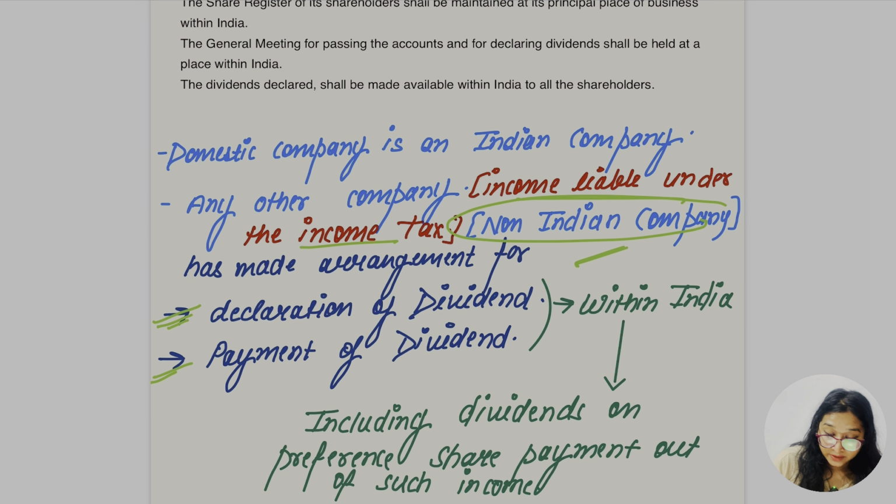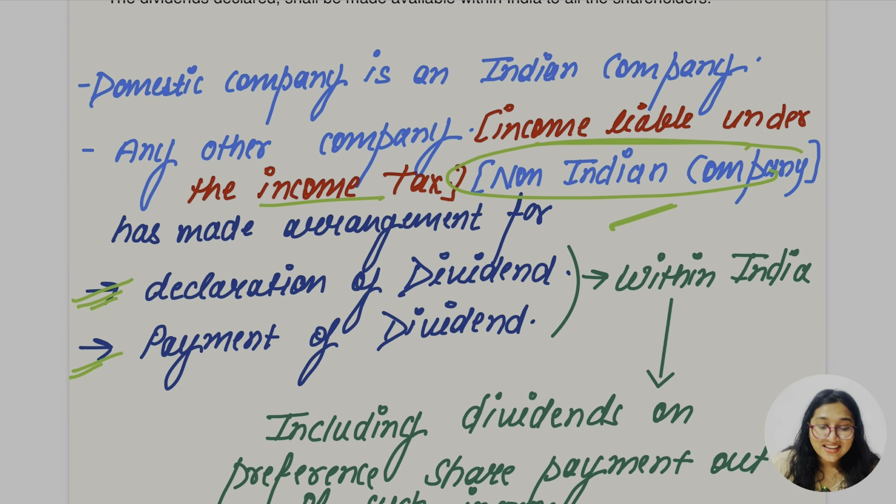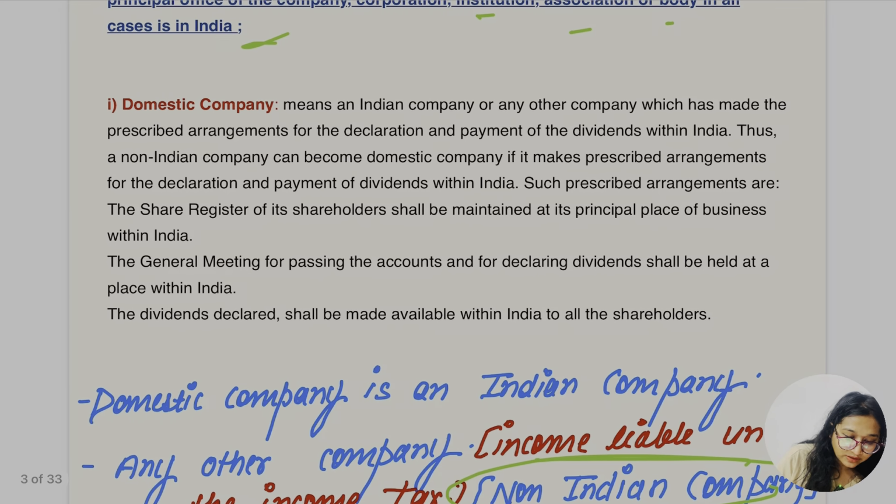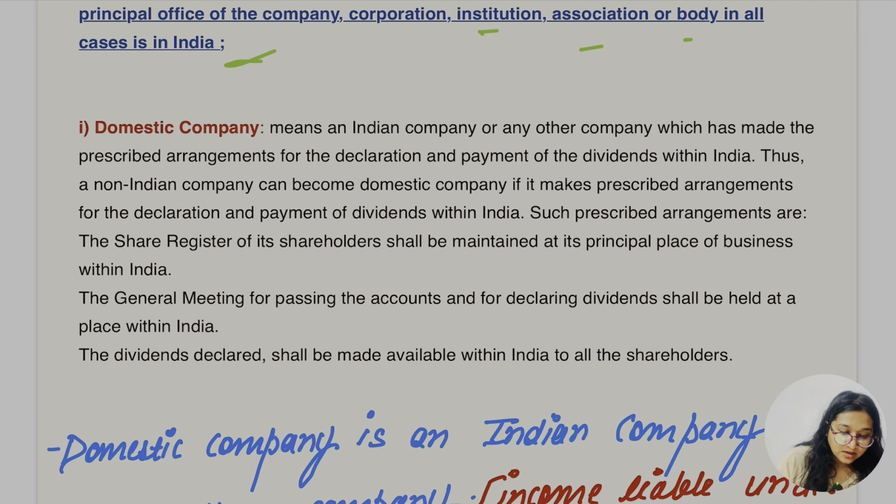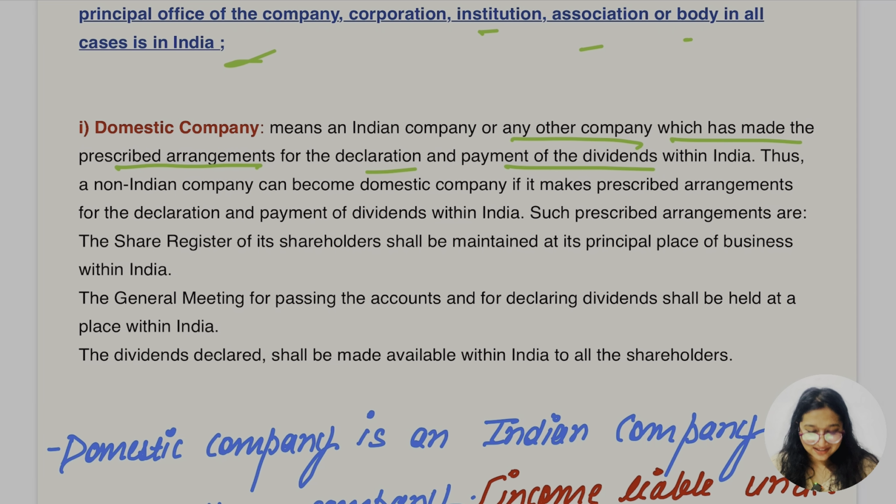Which company? The non-Indian company, in which case either they have declared the dividend in India or made the provisions for payment of dividend in India. So in this case also the non-Indian company would be a domestic company. Now it's easy, so let's go to the provisions. What is mentioned here? A domestic company means an Indian company or any other company which has made the prescribed arrangement for the declaration and payment of dividend within India. Simple, right? Yes.